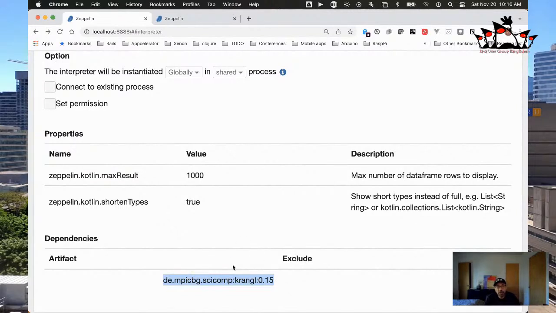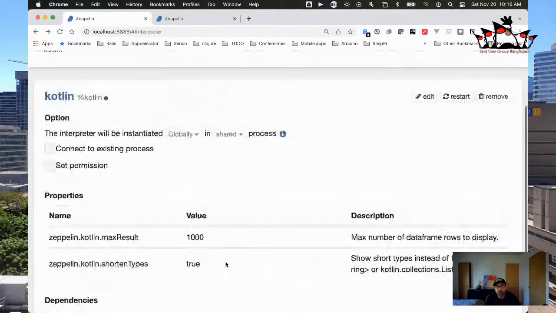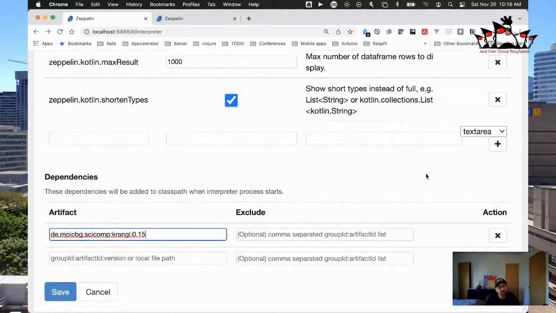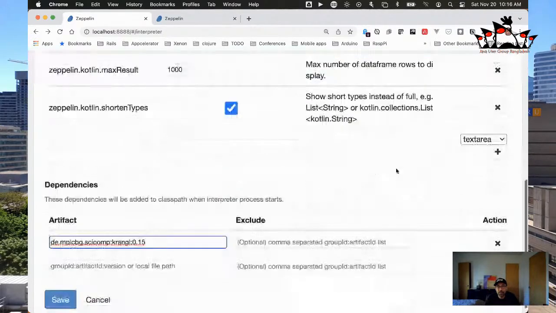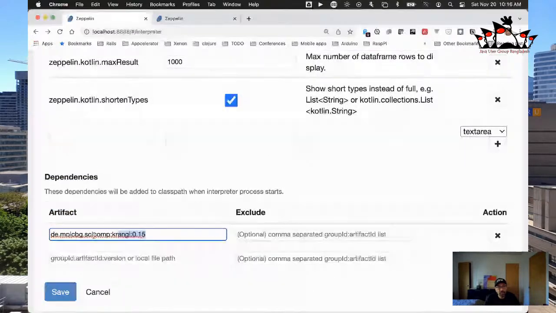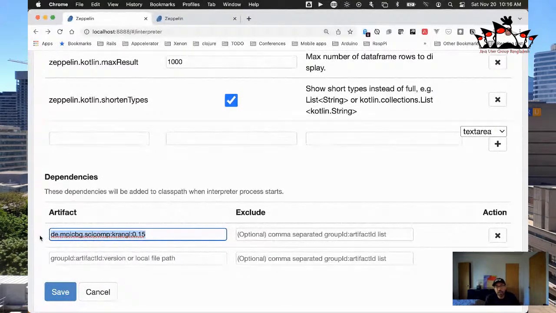So how do we go and set these external artifacts for our project? Well, what I would do is in the Kotlin interpreter, and again, if you're using the Spark interpreter, you go into the Spark interpreter, or the Java interpreter, you can set it there as well. But what I did is I said, I want to edit it. And then you go down to dependencies. And here we have artifact. And what I've done is I basically have put in the Maven artifact name and the version number.